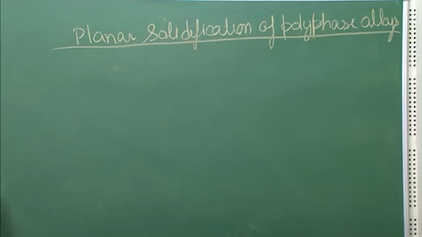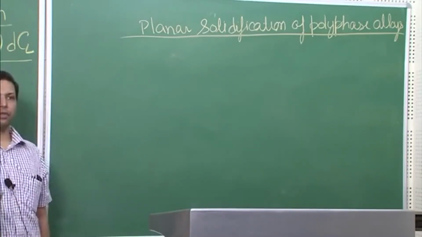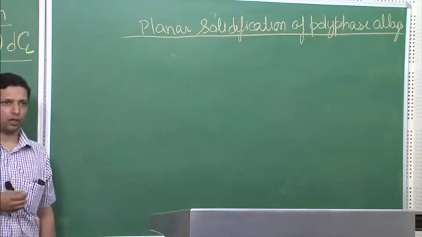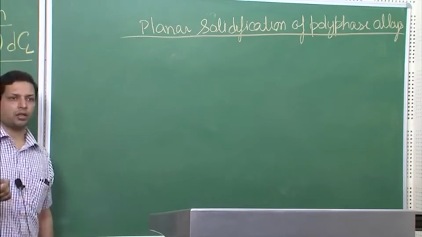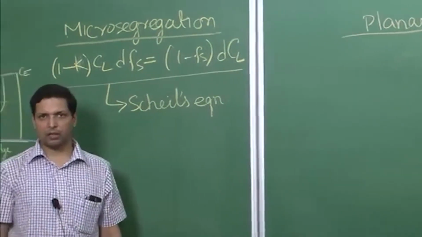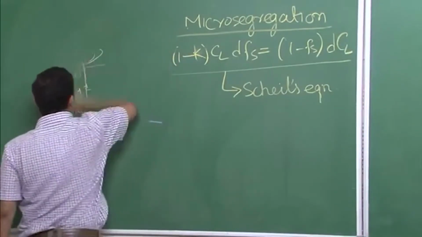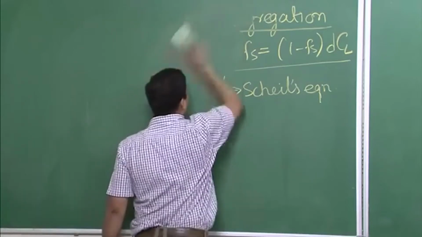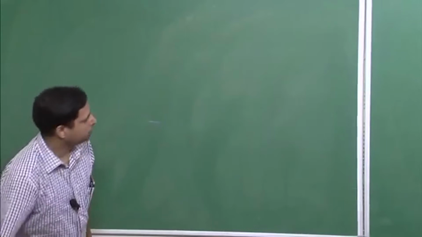So now we are looking at more than one phase, but still it should have a plane front of solidification. A very simple polyphase composition that you can obtain is at the eutectic. Even in a binary system, you would get a eutectic with more than one phase. So for this purpose, we'll take a simple phase diagram.